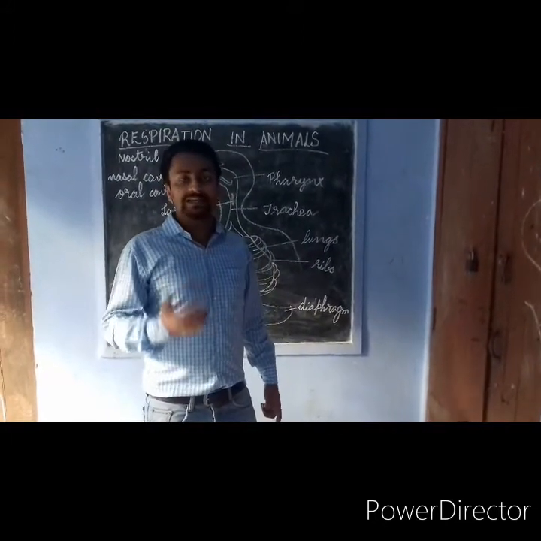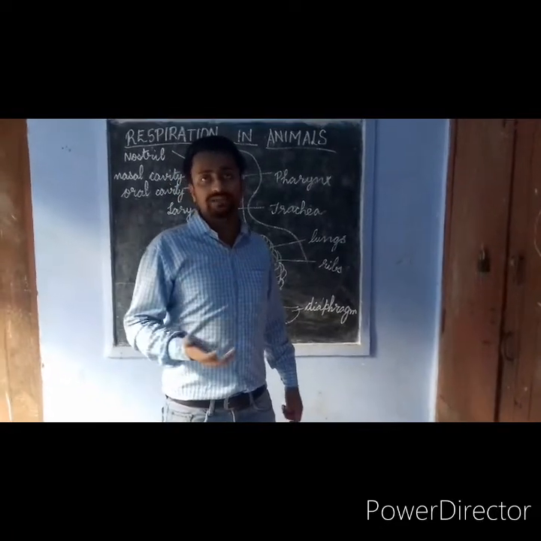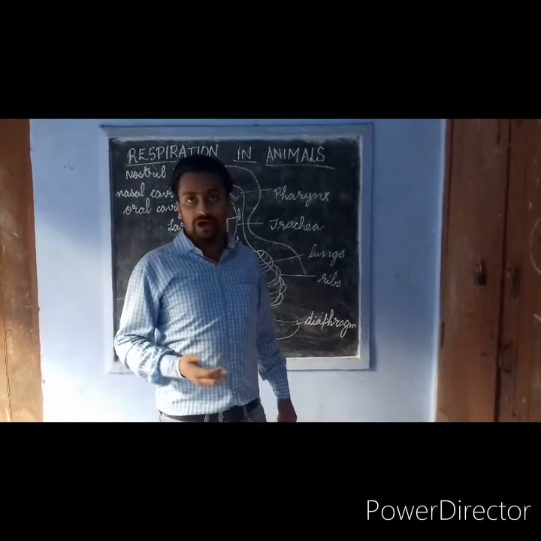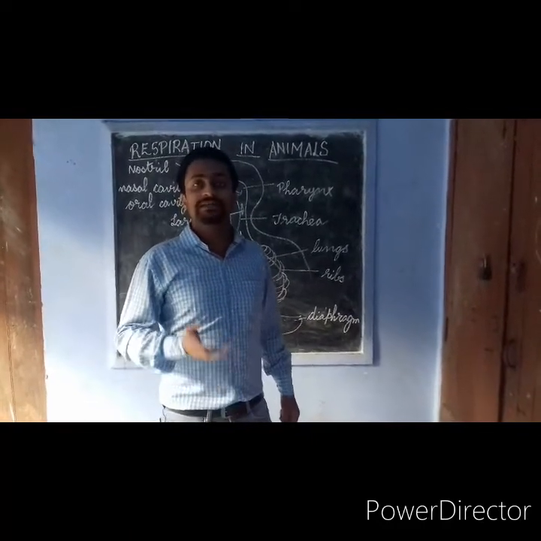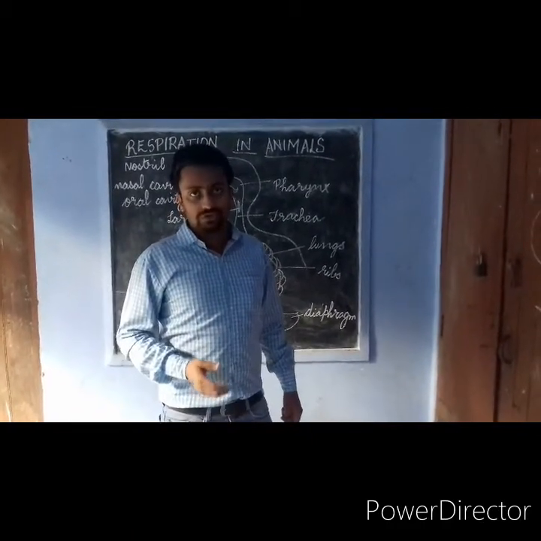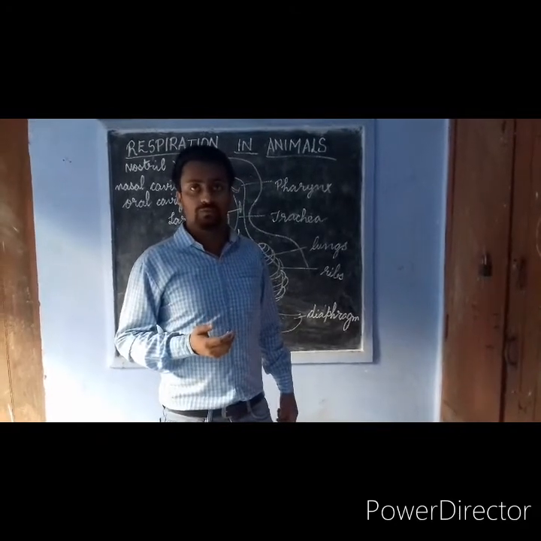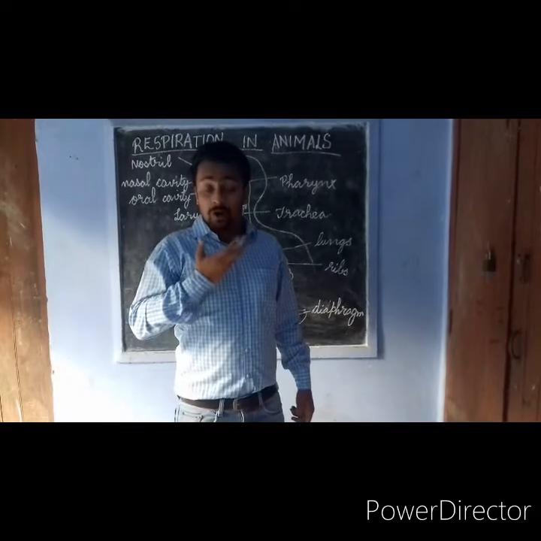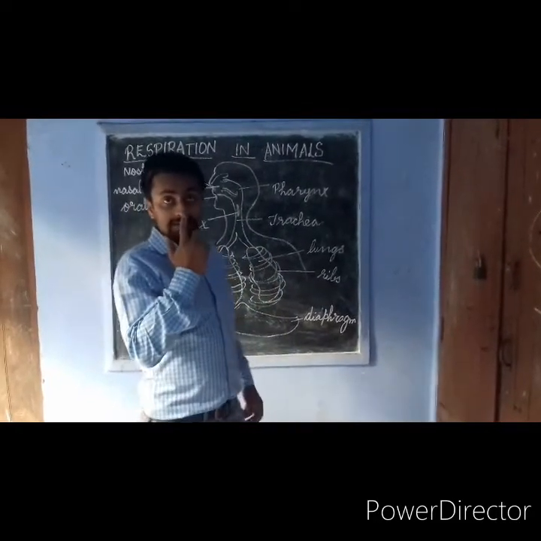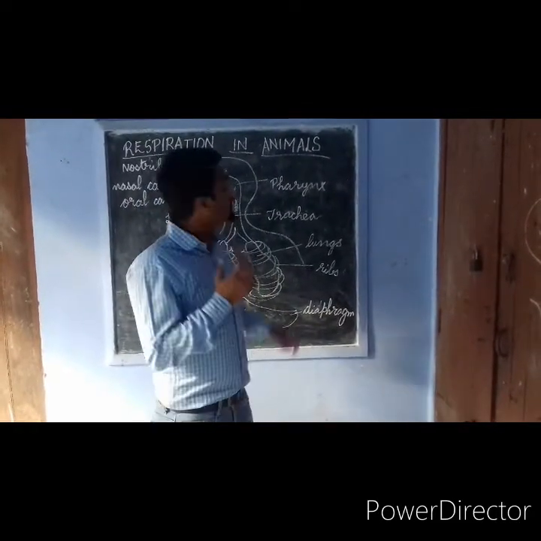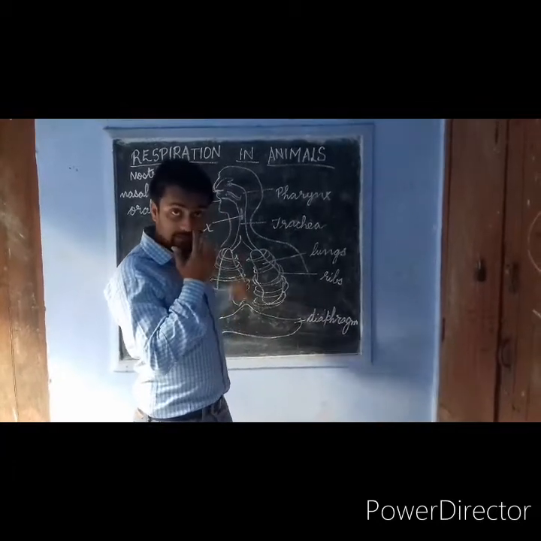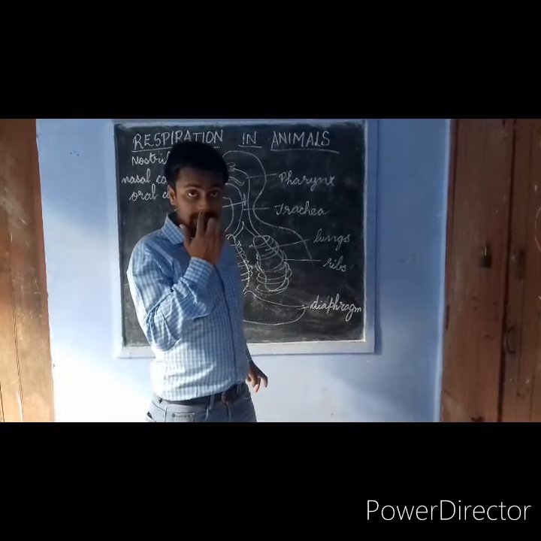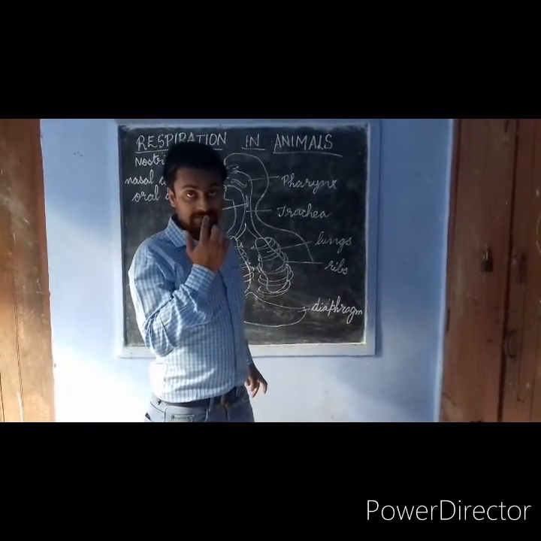Now we'll be dealing with the organs involved in the respiration process of a human being, and how respiration is actually carried out. First and foremost, we breathe in, we take the oxygen in. How? Through the nostrils, the two holes which are present in the nose.